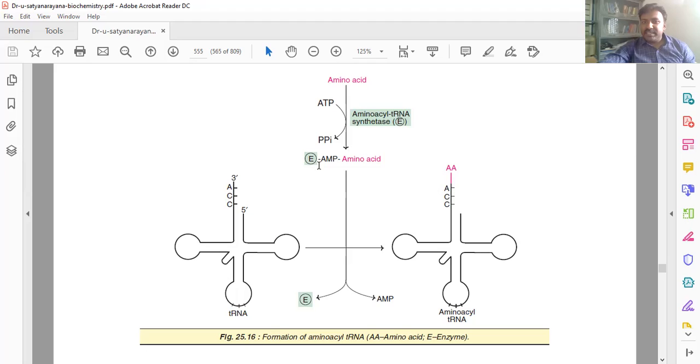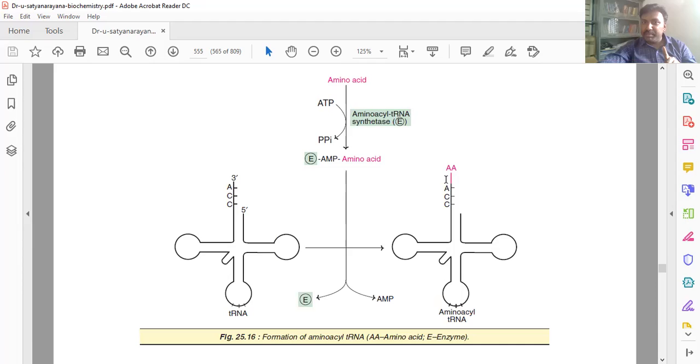After binding of the enzyme, adenosine monophosphate and amino acid, this entire complex binds to the amino acyl tRNA. After the enzyme functions, the amino acid is bound to the 3' end of the tRNA.